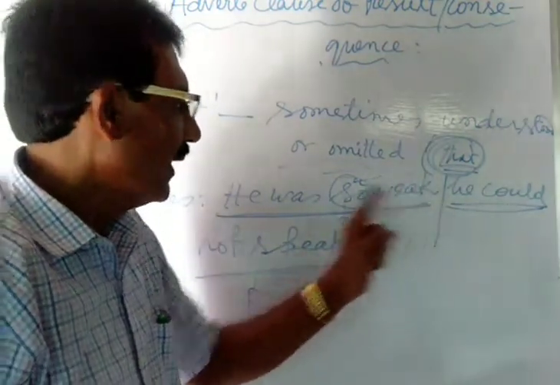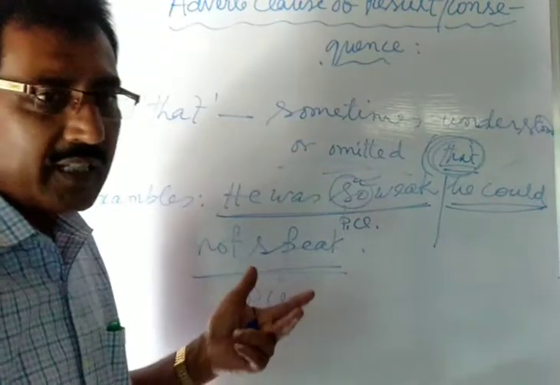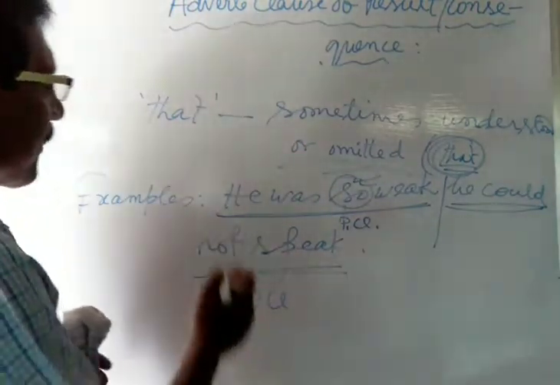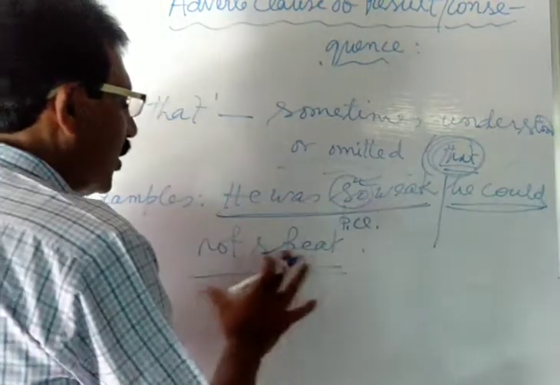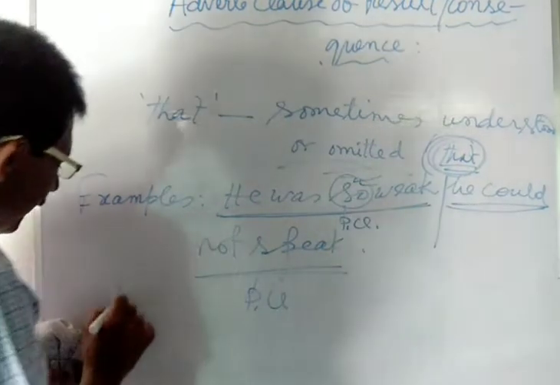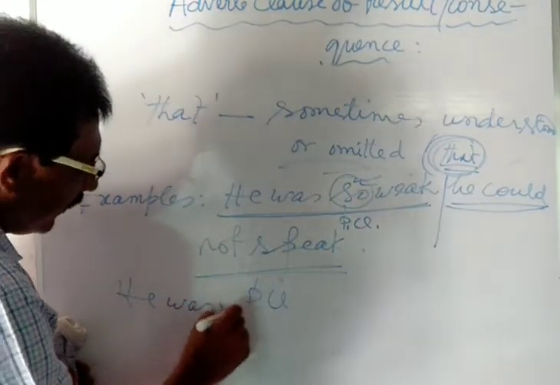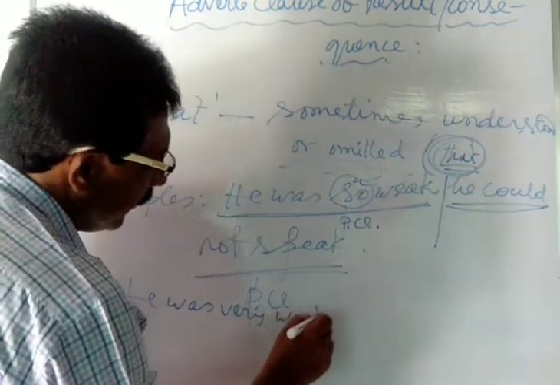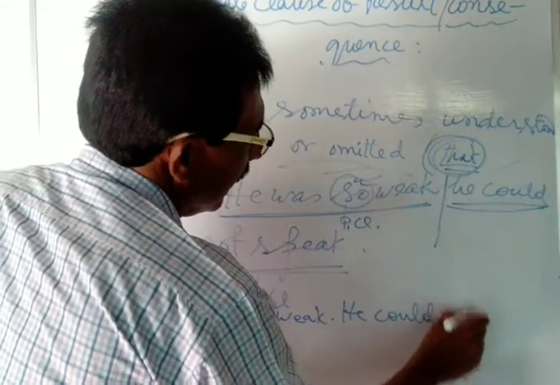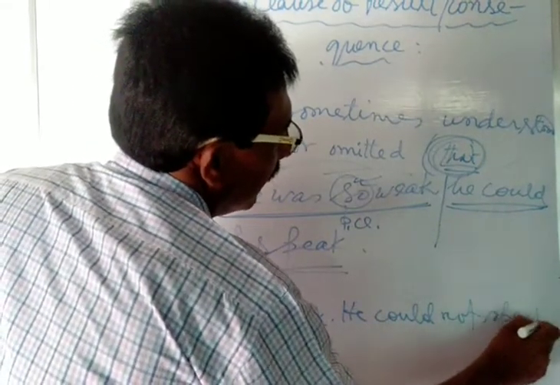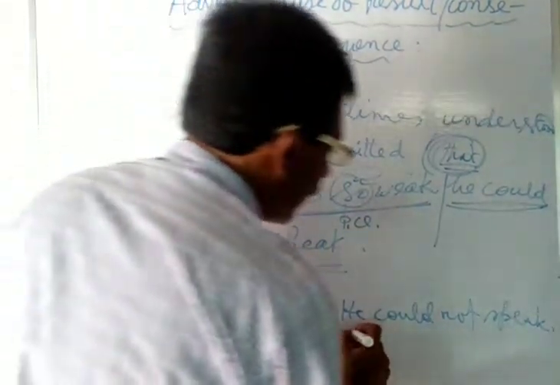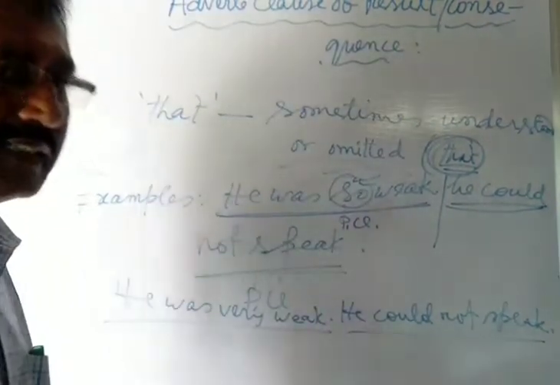Now see, if there are two separate sentences, what type of sentences will be there? He was very weak, he could not speak. Suppose he was very weak, this is a simple sentence. He could not speak, this is also another simple sentence.